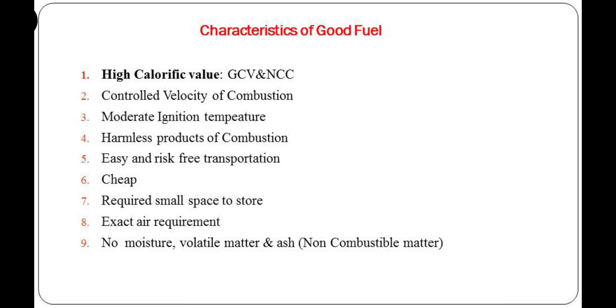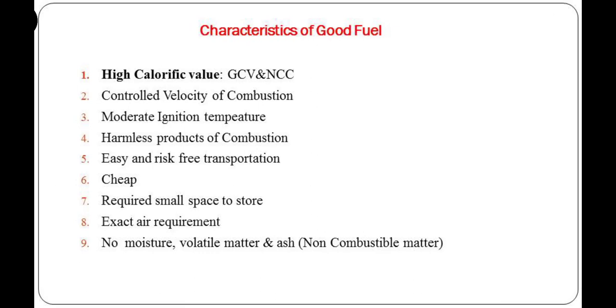Next, air requirement, that is oxygen requirement for combustion. Here in case of solid, liquid and gaseous fuel, we can calculate the amount of air, that is the amount of oxygen required for the complete combustion of fuel. If we know the chemical composition, we can calculate the amount of oxygen on the basis of chemical reactions. Next, important properties related to moisture content, volatile matter content and ash content.